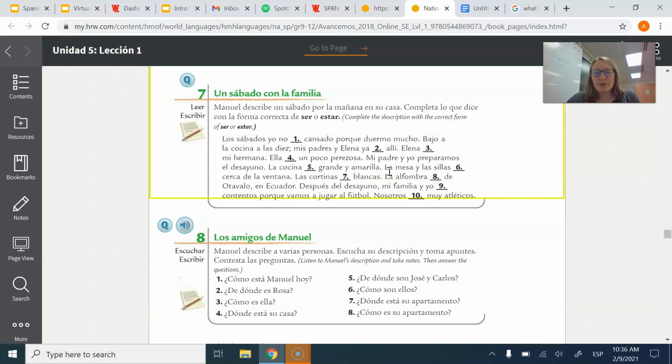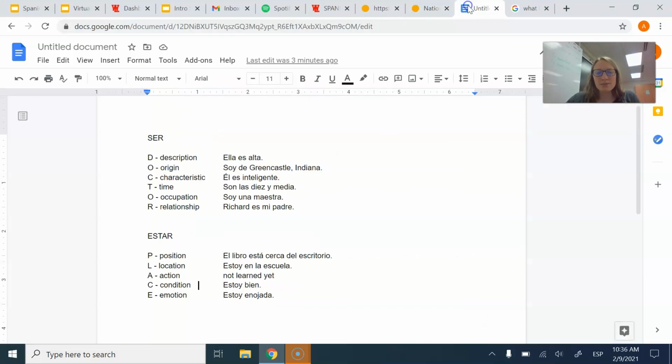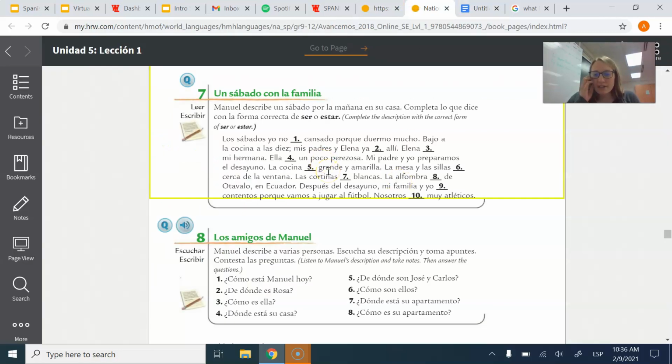Mi padre y yo preparamos el desayuno. La cocina blank grande y amarilla. So it looks like I'm giving a description of the kitchen. It is. So that's conjugating ser. La cocina es grande y amarilla. La mesa y las sillas blank cerca de la ventana. The table and the chairs blank cerca de la ventana.